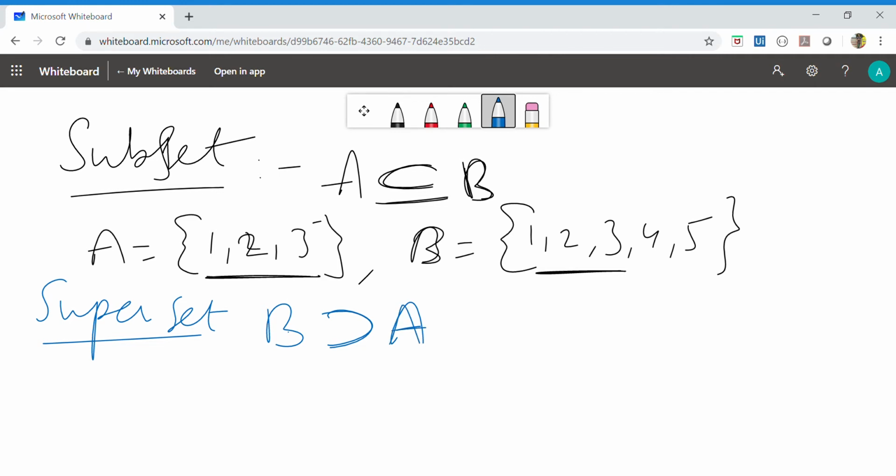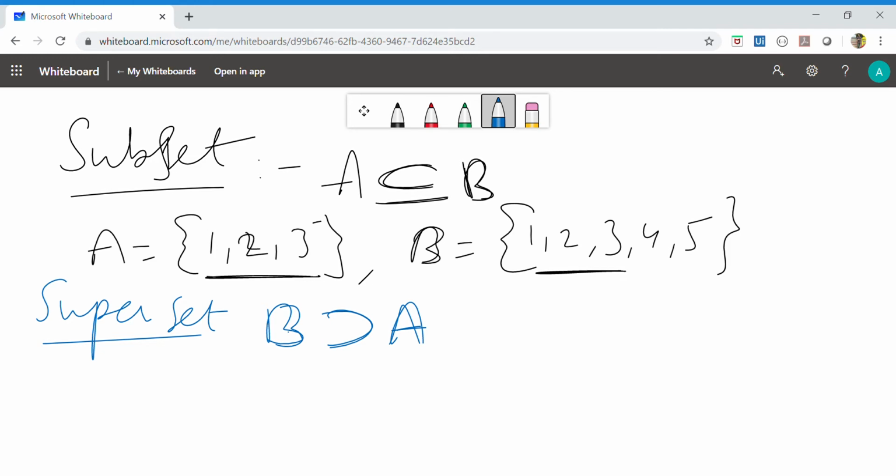As naturally we know, sub means subordinate. The English meaning is also like that only. Sub means less. Super means higher authorities, superiors, like that. The same is indicated in mathematics also. A subset must be less than or equal to another set, and a superset is the set which contains more elements than the first set. Universal set is the superset of all related given sets. So a superset being a universal set, that also I will discuss.